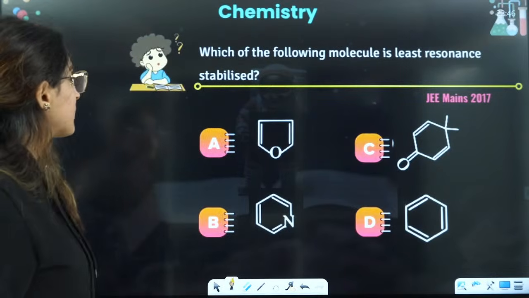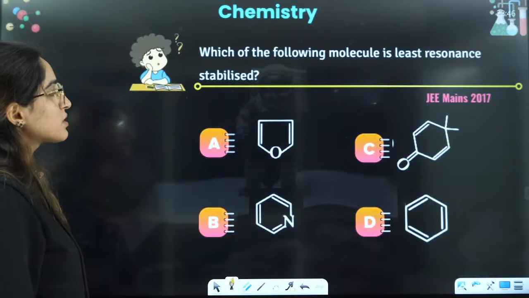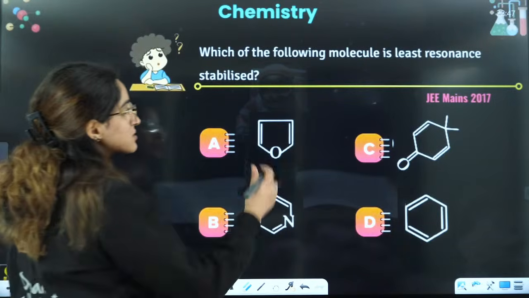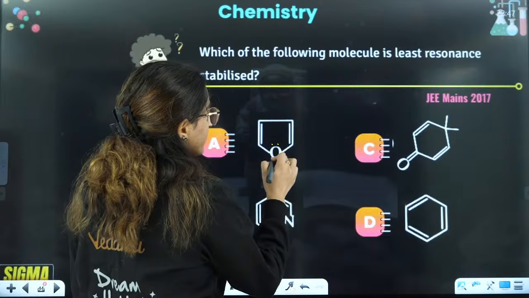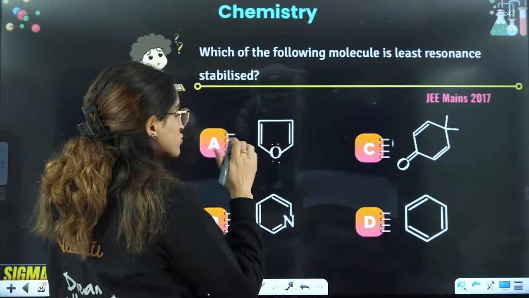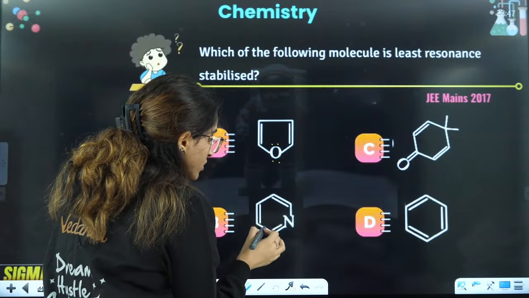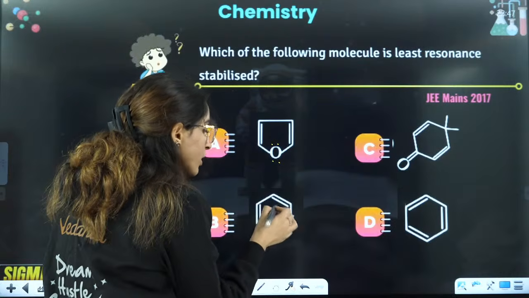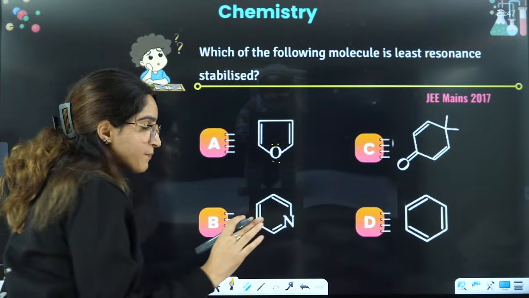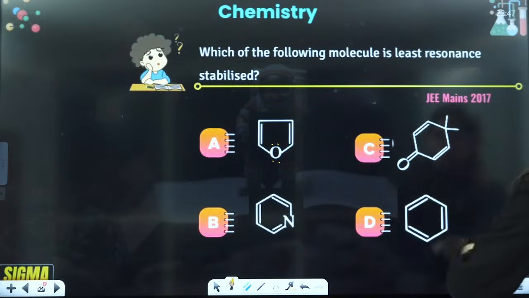Now tell me, which of the following is least stable, least resonance stabilized? If you see, this is double bond, single bond, lone pair, single bond, double bond, single bond. All over complete conjugation is there, so it is quite stabilized. This is double bond, single bond, double bond, single bond, double bond, single bond, double bond. So it is also quite stabilized. Again, this is double bond, single bond, double bond, single bond, double bond, again quite stabilized.